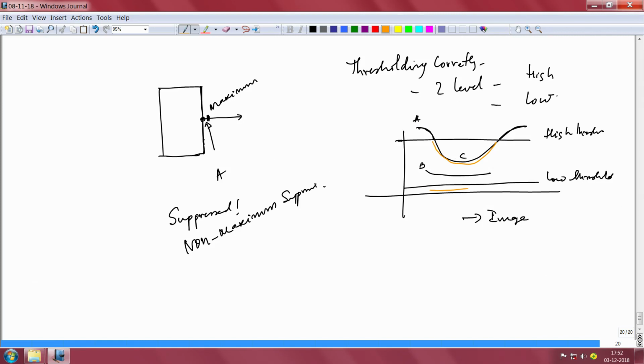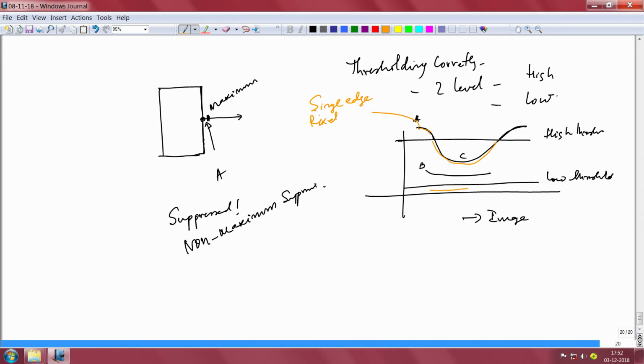Take a pixel here, which is called the edge pixel, take a single edge pixel, and then start looking at it, start following it.